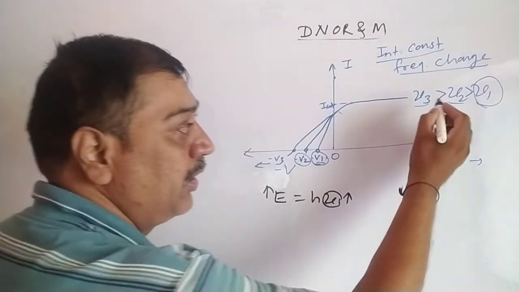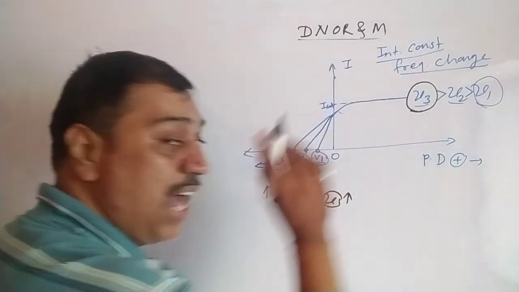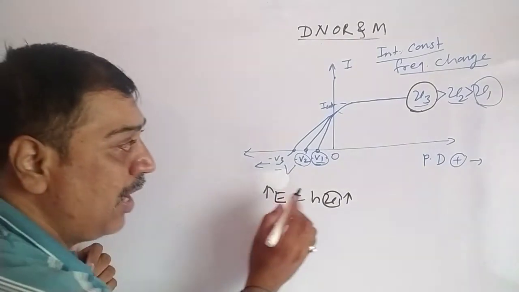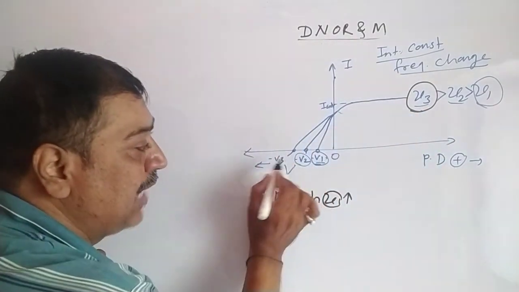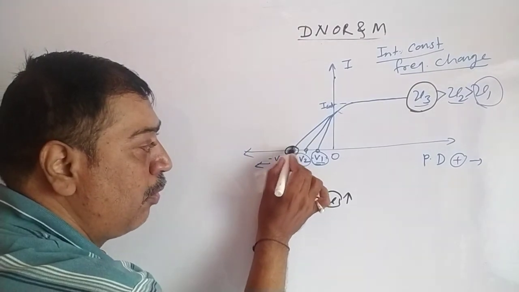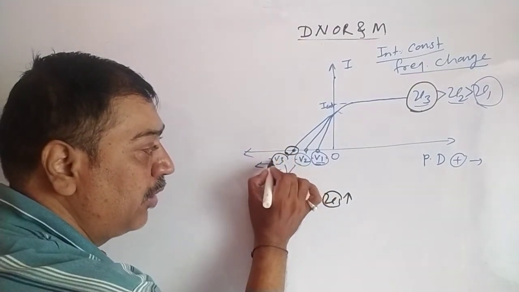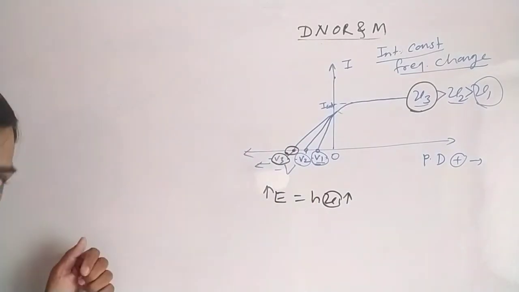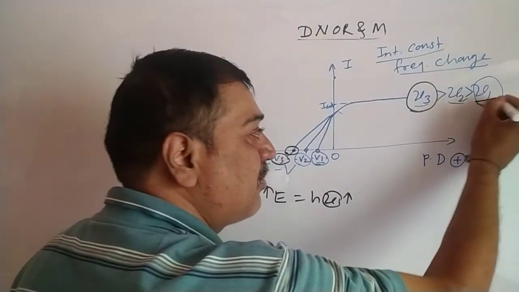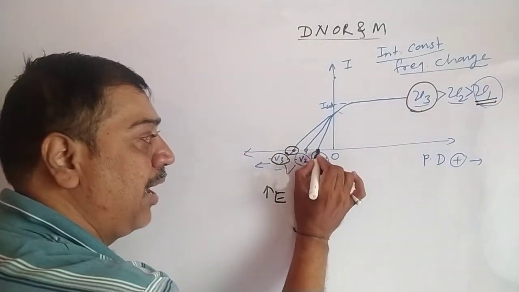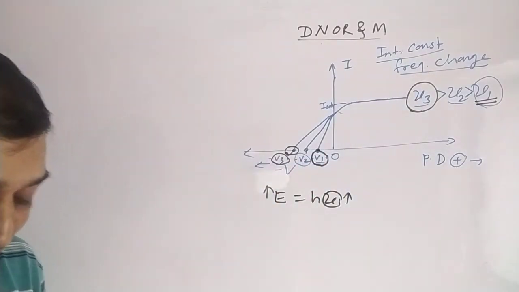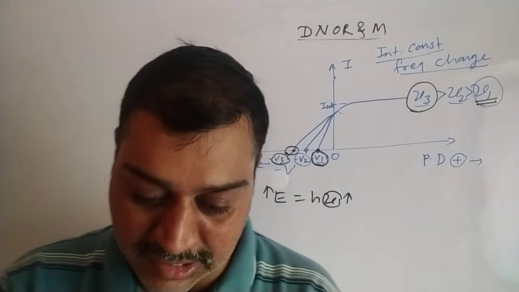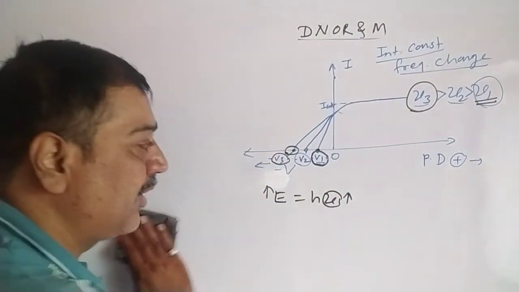So here nu3 is the highest frequency, and that's why its energy is more and it requires a more negative potential V3 to stop the electron. And nu1 has a lower frequency, so it requires a less negative potential to stop. That is the basic concept behind this, explained as the 8th topic of your syllabus.